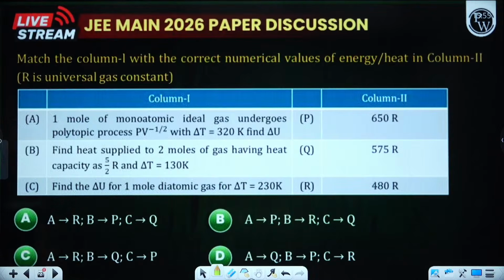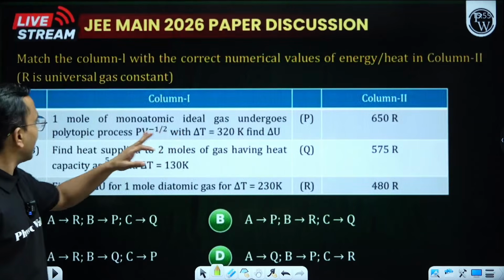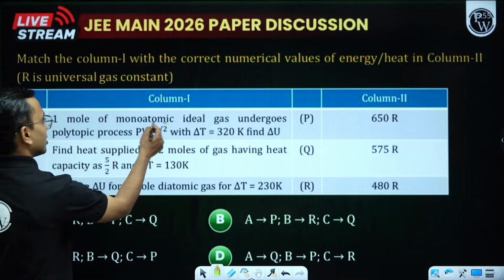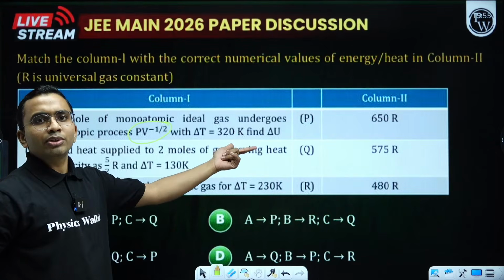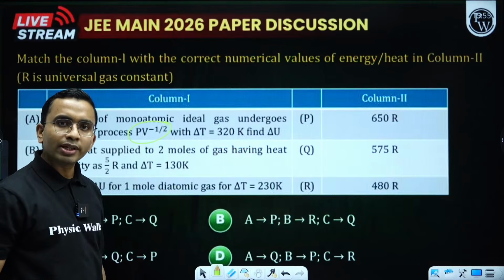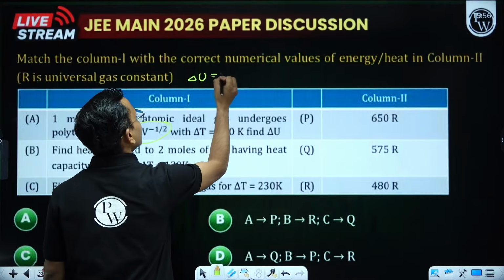Let us do it. One mole of monatomic ideal gas undergoes a polytropic process, and the process equation is given to us. Delta T is given, find delta U. Does delta U depend on the process or not? No, that is independent of the process. Delta U is nCv delta T always.